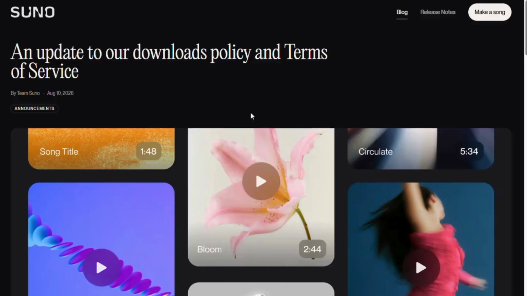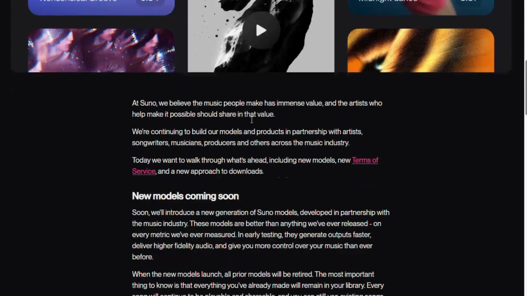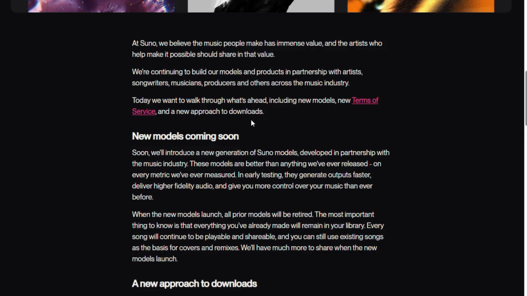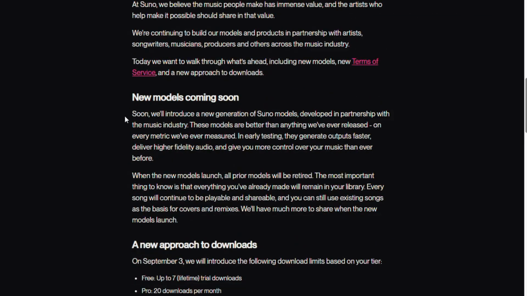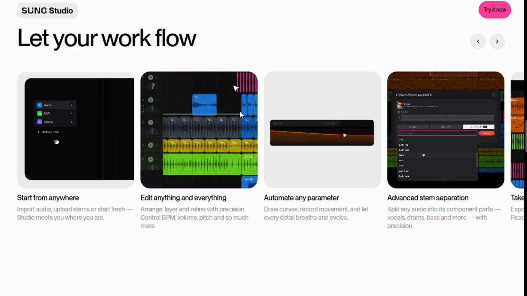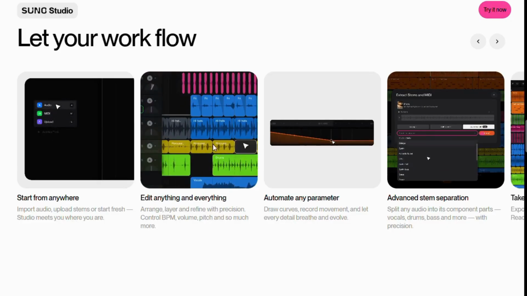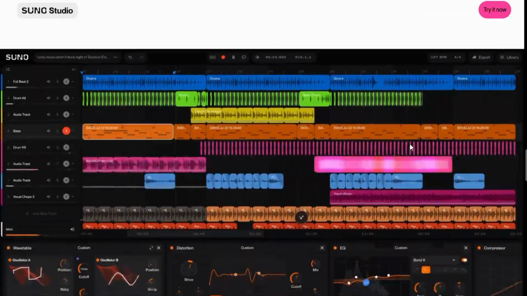New Suno models are coming. Suno says it is preparing a new generation of models developed in partnership with people across the music industry, including artists, songwriters, musicians, and producers. According to Suno, these new models will be better than anything they've released before. They're expected to generate music faster, provide higher fidelity audio, and give users more control over their creations. But there's an important change coming with these new models.